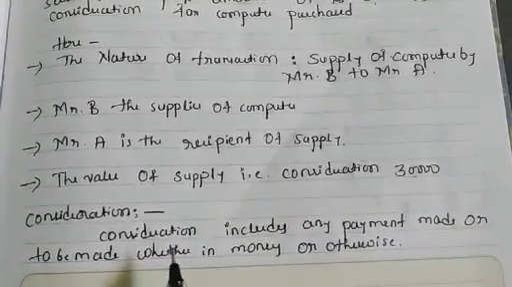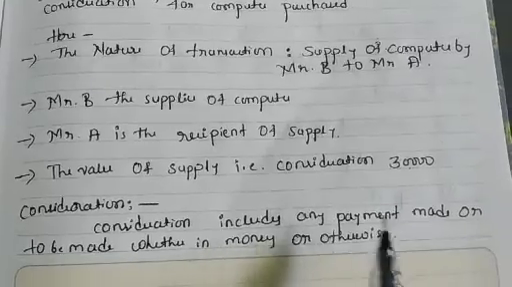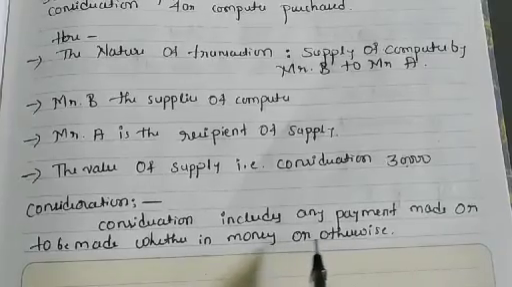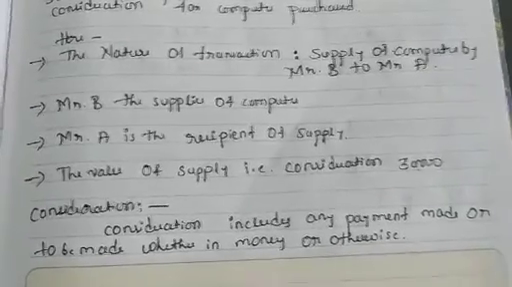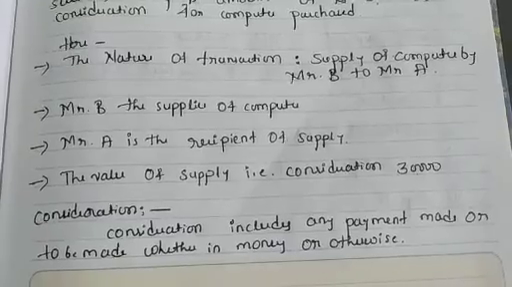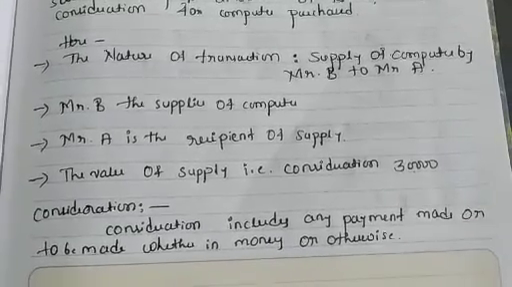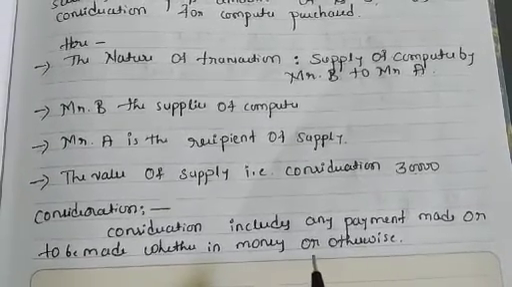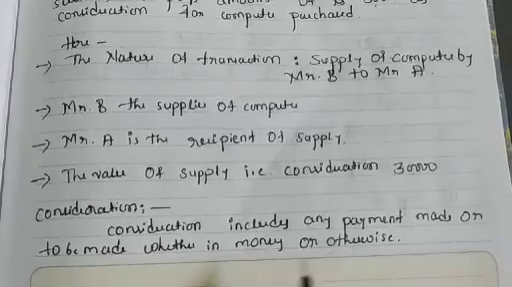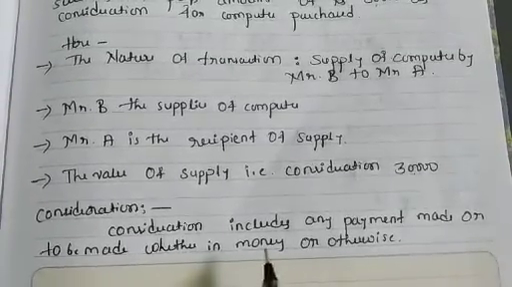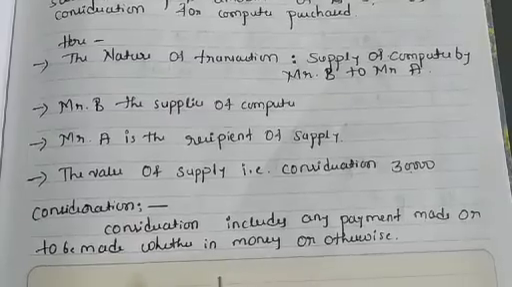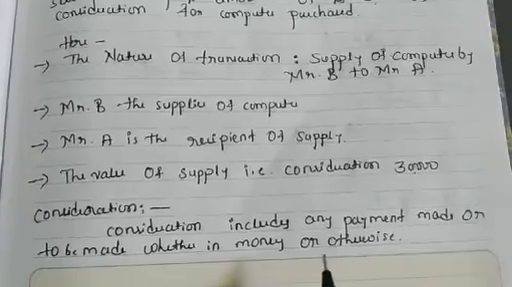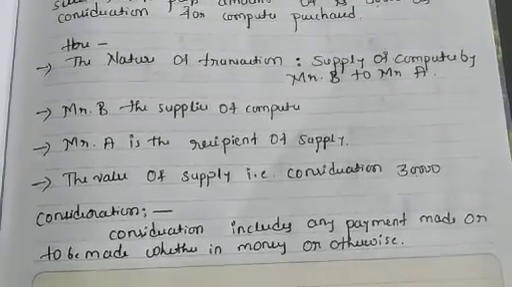Then what is meant by consideration? Consideration includes any payment made or to be made, whether in money or otherwise. So in return for purchasing particular things, whatever return we have to pay is treated as the consideration. It may be in monetary terms or non-monetary terms. So simply, consideration includes any payment made or to be made, whether in money or otherwise, in any form. So it is treated as the consideration.